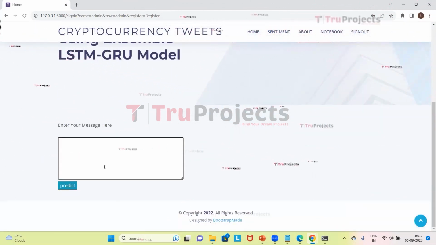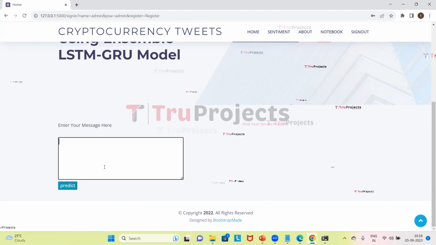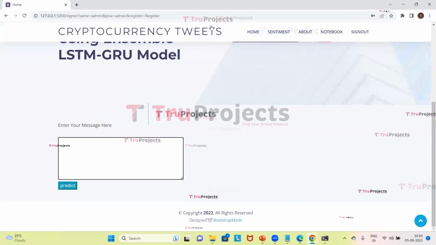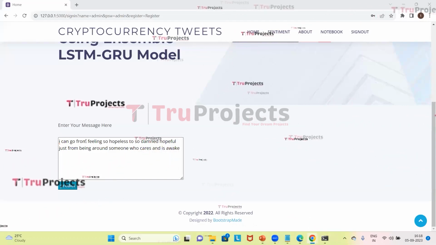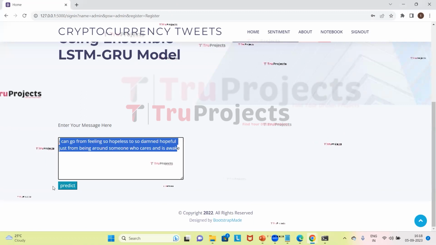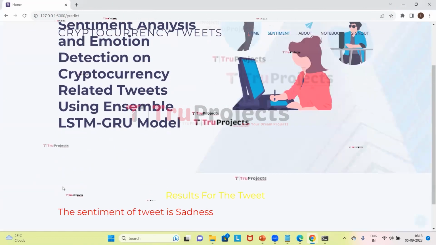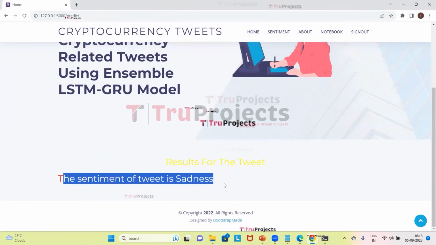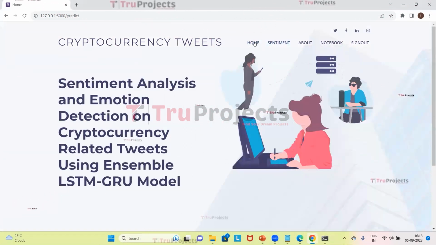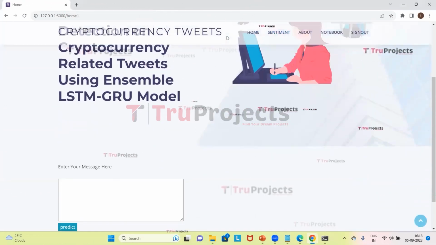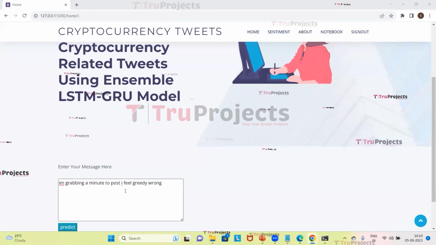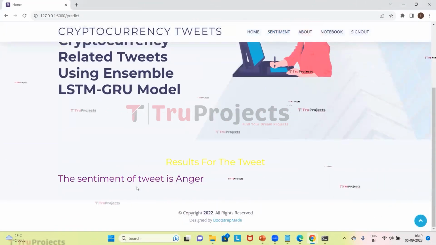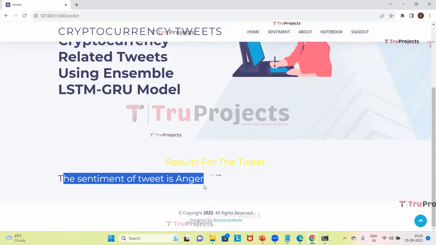In this text box we need to give any text. For that it will predict the sentiment, which is sad, happy, feared or surprised. I gave the message here. Now I will click on the button predict. So here for this particular tweet, it has predicted that the sentiment of the tweet is sadness. Now we will try with the other tweet. I gave the other tweet and I'll click on predict. So for this tweet, it is predicted that the sentiment of the tweet is anger.